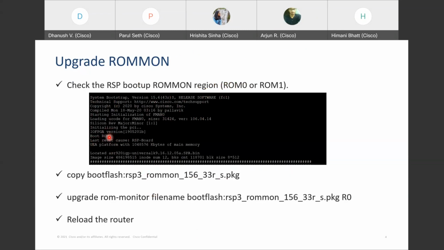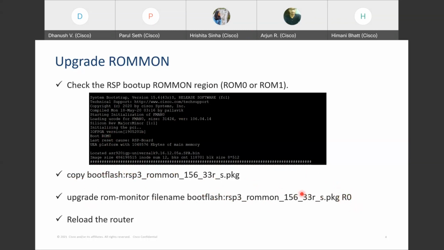First, you get the package from cisco.com, copy it to the boot flash, and then run the command upgrade rom-monitor with the boot file name in the boot flash, along with which slot you want to upgrade, R0.